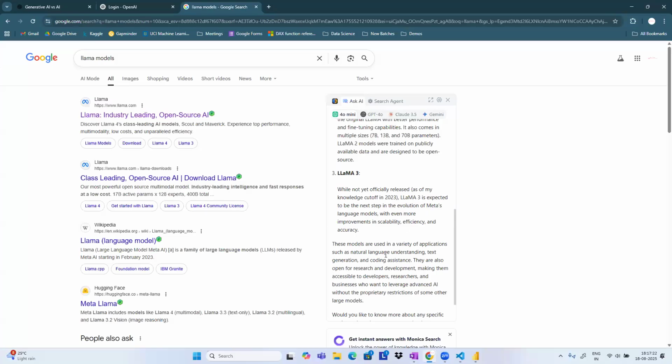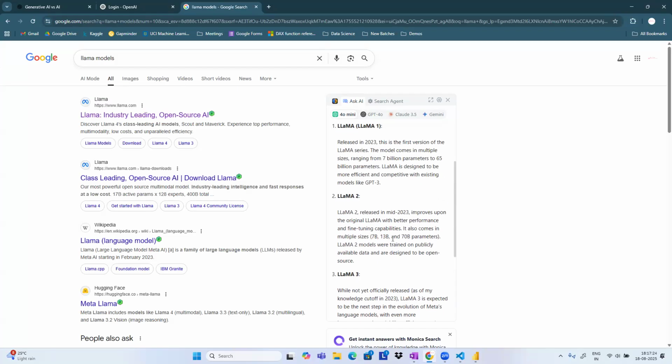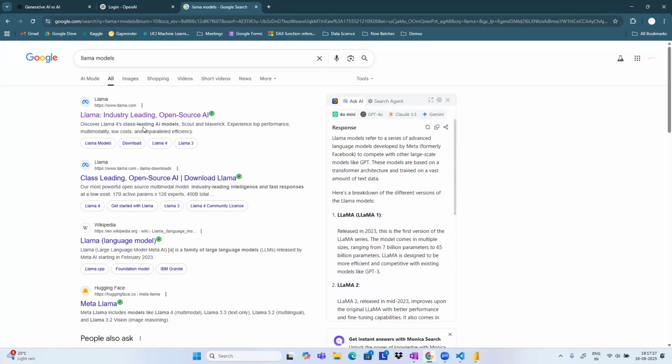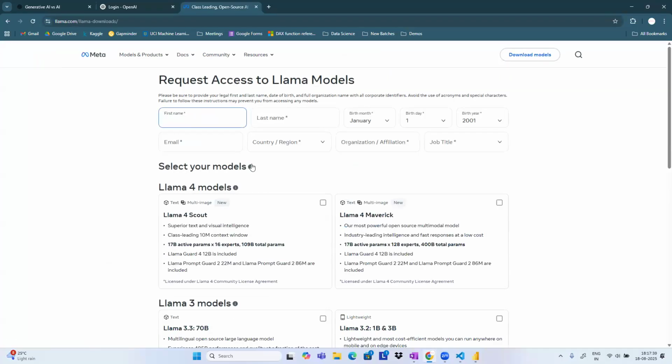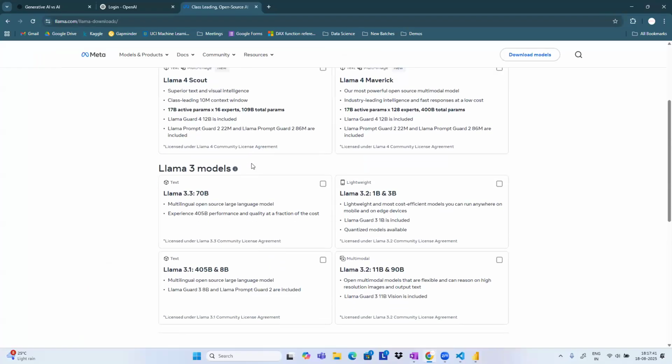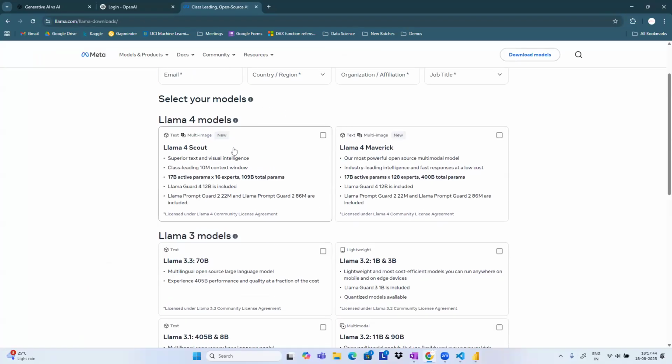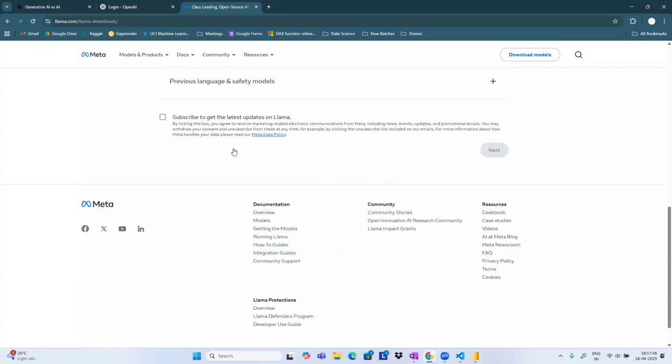Here, guys, we can see the models. These are the kinds of models we are going to be working with. All are open source models. Just download them and we can utilize them in this application. Some of them are open source, so you can just download whichever models you want. These are different types of models, including the Llama 4 models that we are going to have.